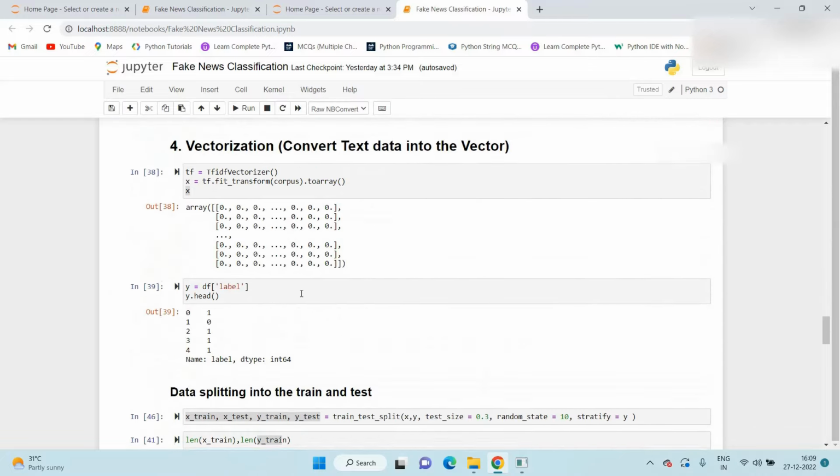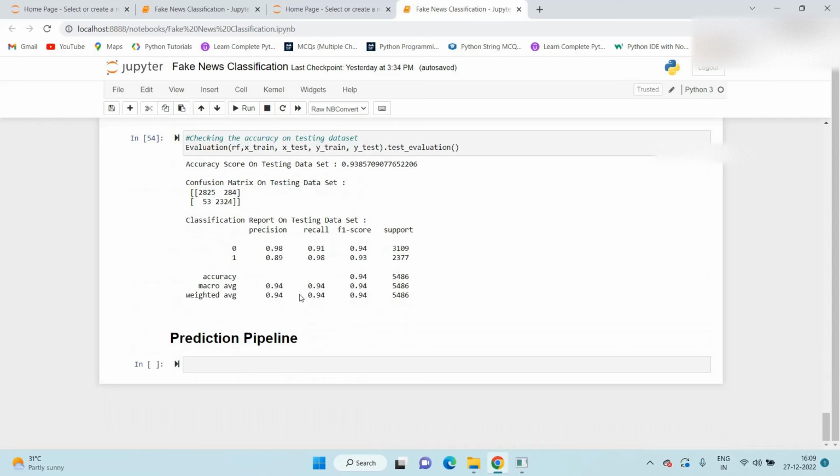Once we receive the data from the user, our first step is data pre-processing. After that, convert that data into vectors. After that, predict the output with the help of the trained model. All these things we create here. So first of all, we create one class which is called pre-processing.